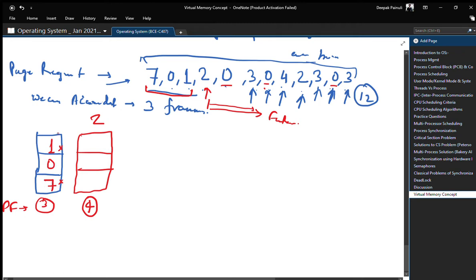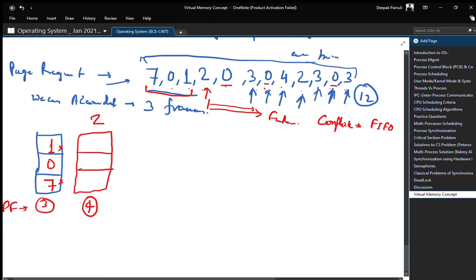But according to the rule, in case of conflict, remember, in case of conflict, we use FCFS, or FIFO. Let me write it, FIFO. If you are having a conflict in the decision, you will use FIFO after that, right?